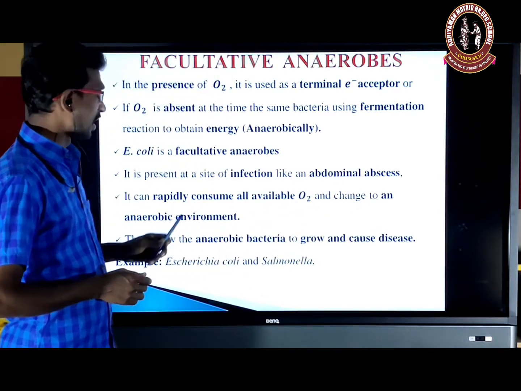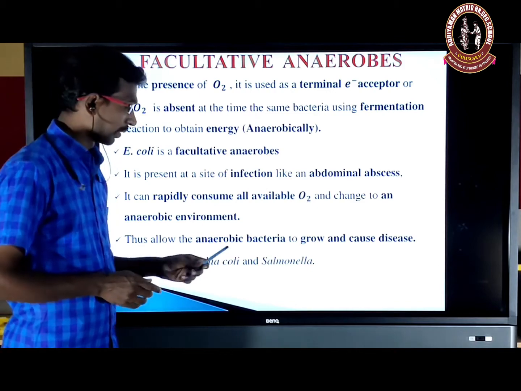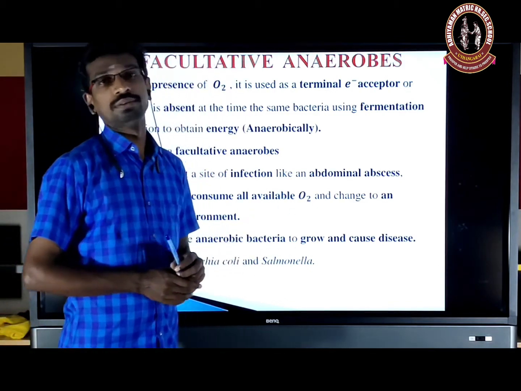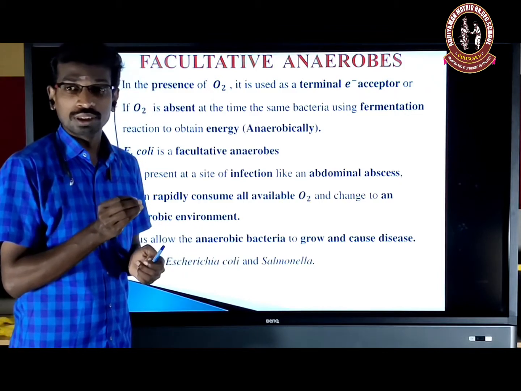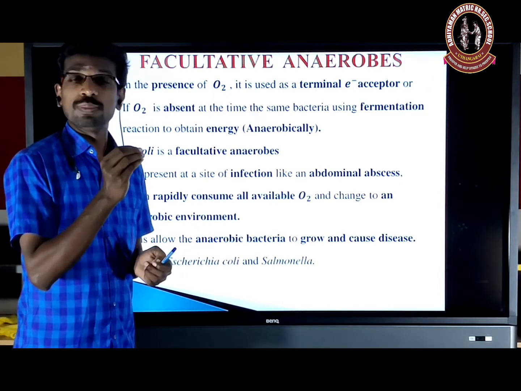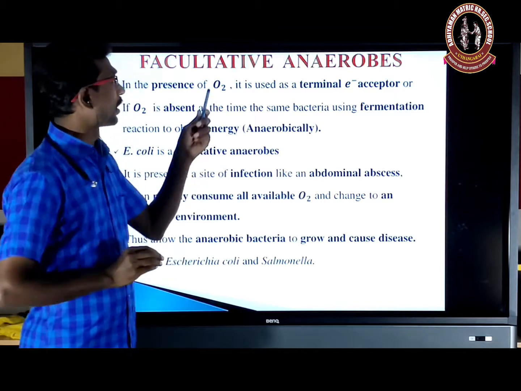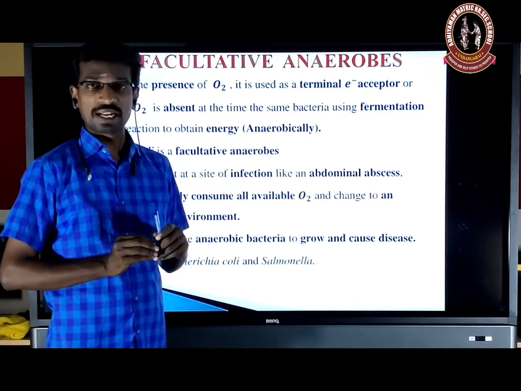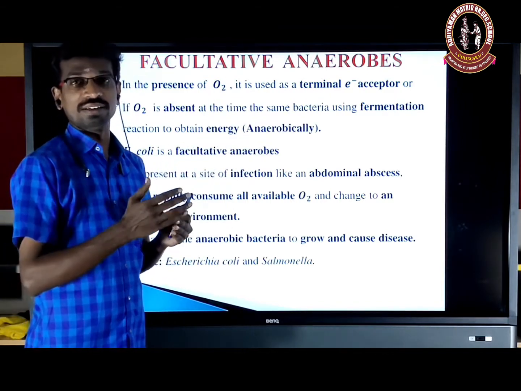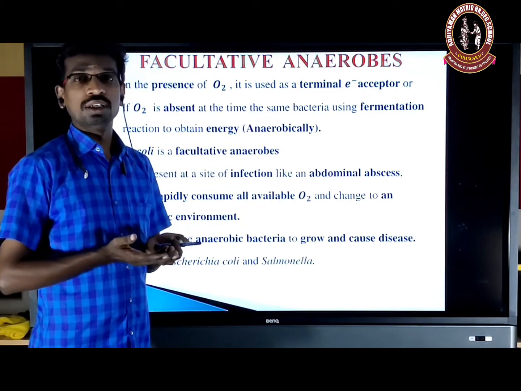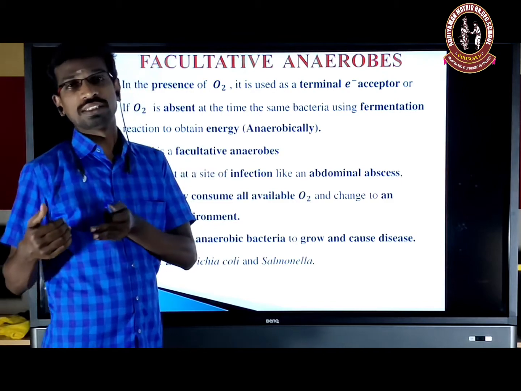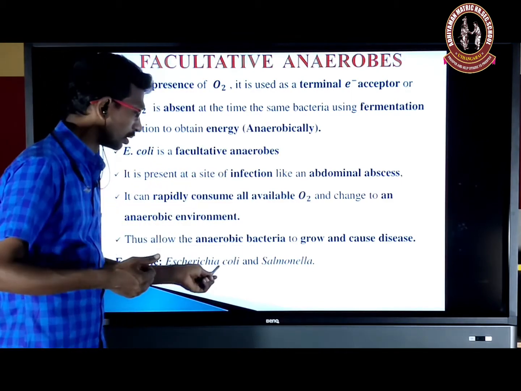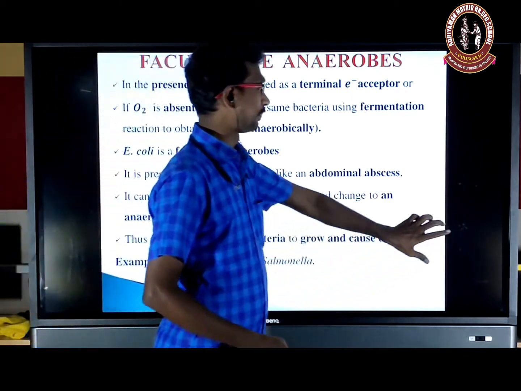Examples of facultative anaerobes are Escherichia coli and Salmonella. So these two act in a dual role. In the beginning, they act as aerobes because they use oxygen as a terminal electron acceptor. Later, when all the oxygen is removed, the environmental condition becomes what? Anaerobic. At that time, they act as anaerobes. Escherichia coli and Salmonella.